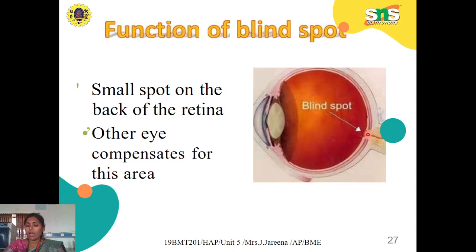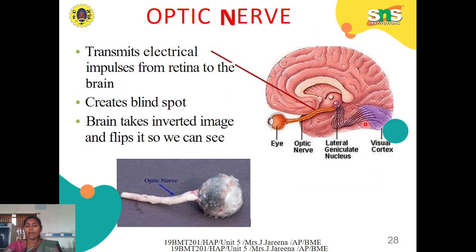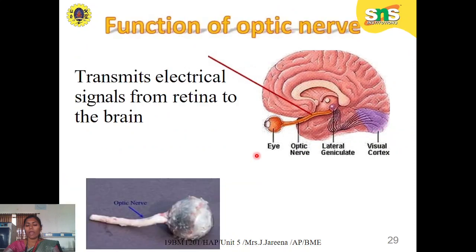One eye's blind spot is compensated by the other eye. Next is the optic nerve, the medium through which the electrical impulses from the retina reach the brain, so that we are able to see the image we would like to see.